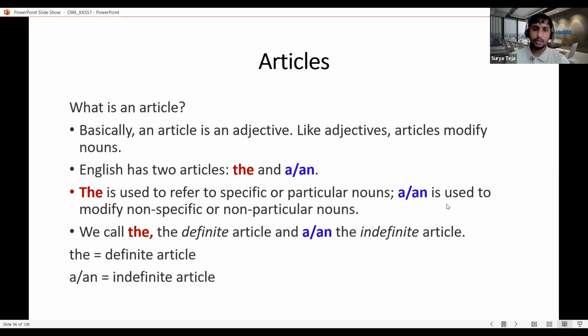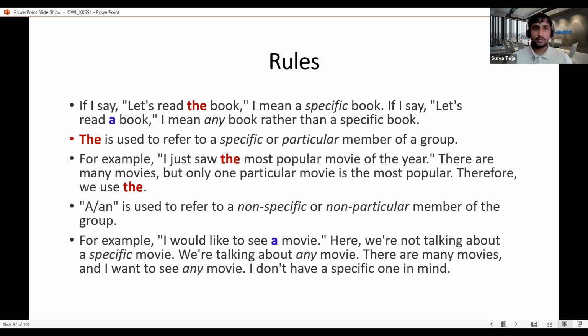In case we are talking about anything random, anything generic, we are not specific, we are not particular about that noun. In that case, we use a or an. So that is the reason why we call the a definite article, which means very specific, and a or an an indefinite article. It is not specific. It does not refer to a particular thing. It refers to anything. So we'll see some rules with the usage of articles.